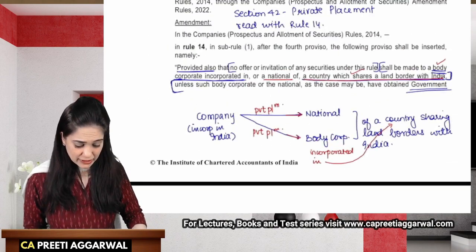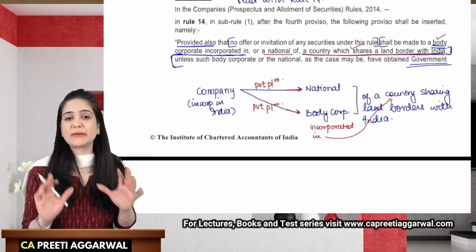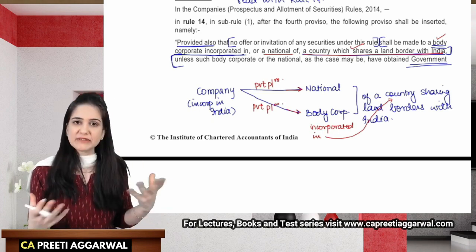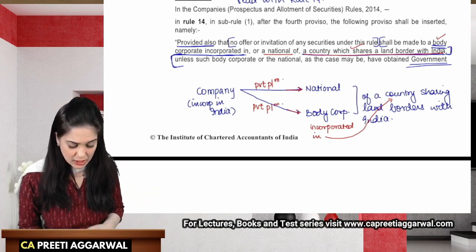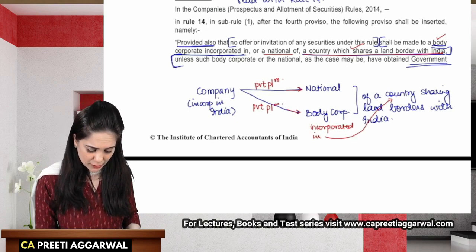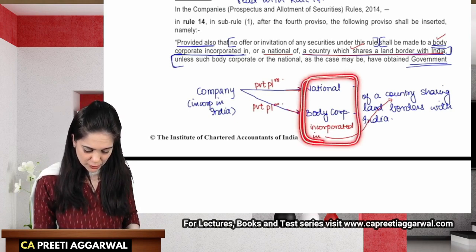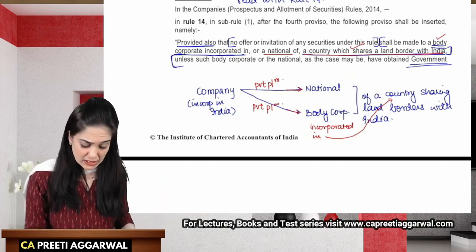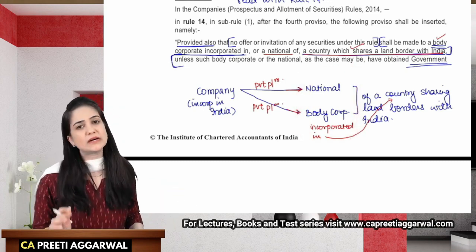So over here, who needs to obtain this government approval? Who needs to approach to comply with this compliance requirement? The national or the body corporate wishing to invest in the shares or securities in India will have to obtain the necessary approval.